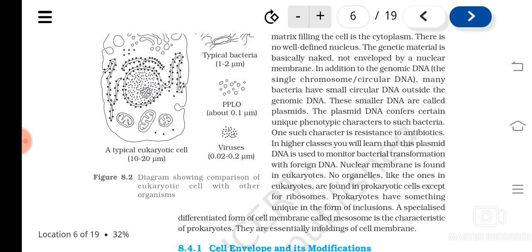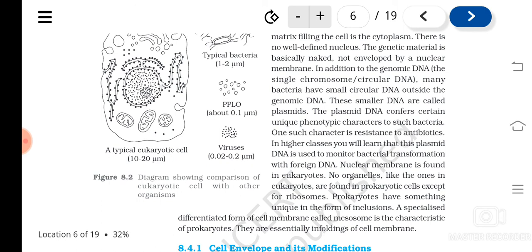This DNA controls the activities and also helps in transformation, which means some kind of genetic material exchange taking place in bacteria. The plasmid DNA is used to monitor bacterial transformation.